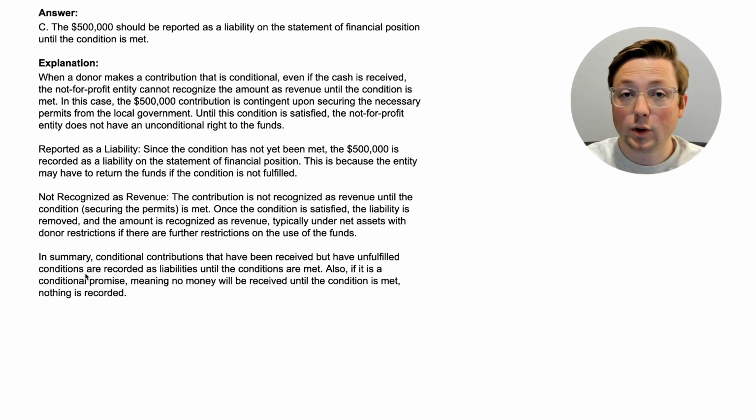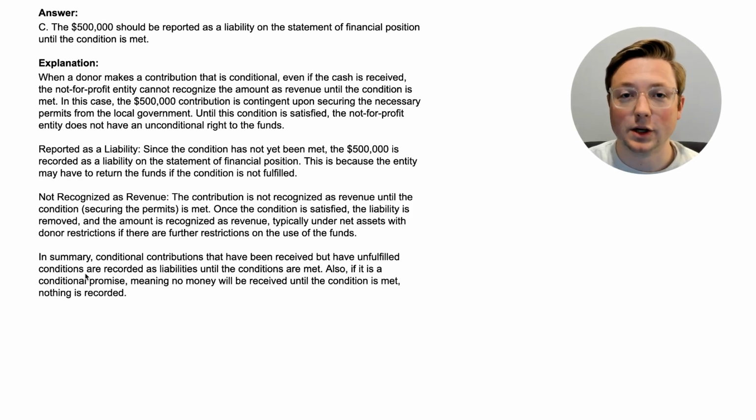We're not going to go over it in another question, so I want to make sure you pay attention to this. If it is a conditional promise, meaning no money will be received until the condition is met, nothing is recorded. Because again, you haven't received any money and you haven't met the condition to get that money, so you can't record anything until you've met the condition, because once you meet the condition, then you'll actually get the money. But if it's a conditional pledge, as in they received the money and they can keep the money as long as they meet the condition, that's where you record it as a liability. But if it was a conditional promise where they're like, if you do this thing, then we'll give you the money, then you don't record anything until you've actually met the condition and you've received the money.